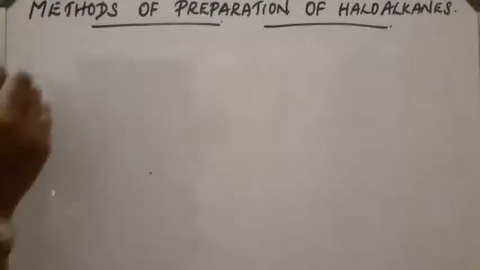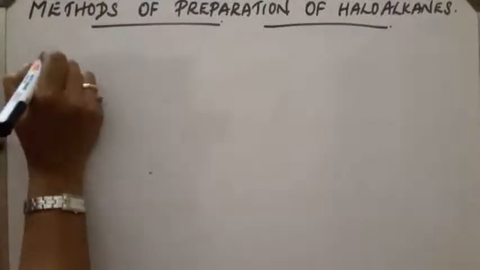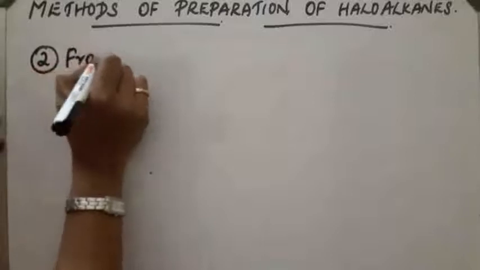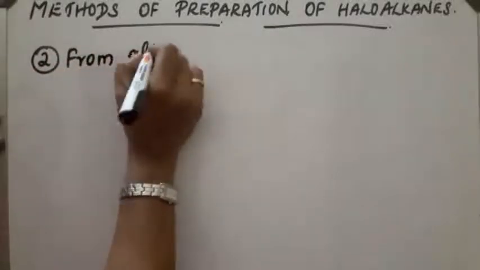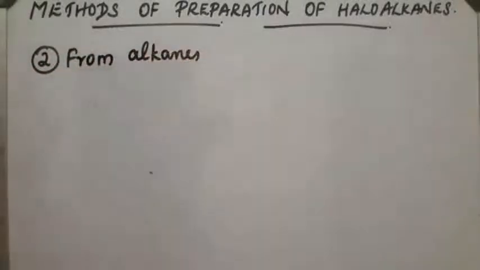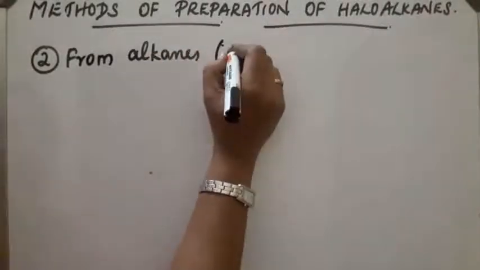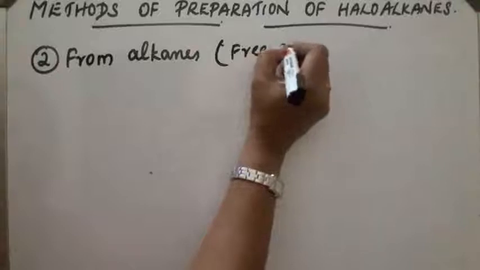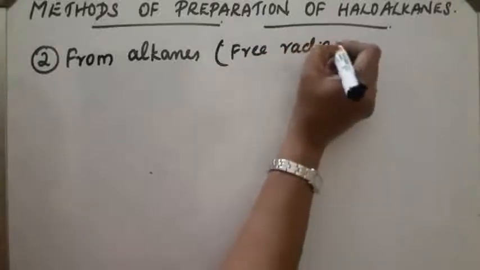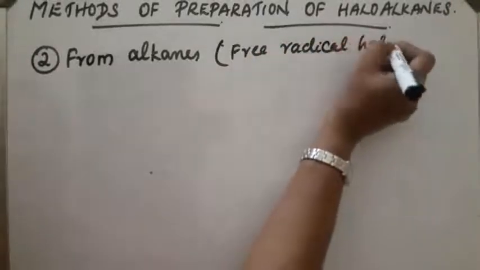Next method, from alkanes. Preparation of haloalkanes from alkanes. This method is also called free radical halogenation.